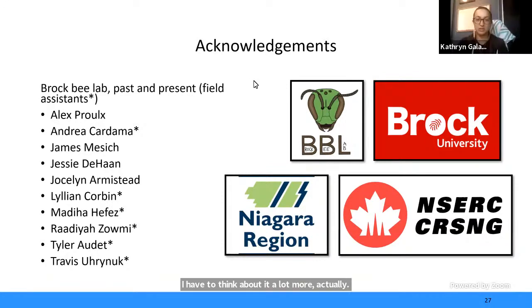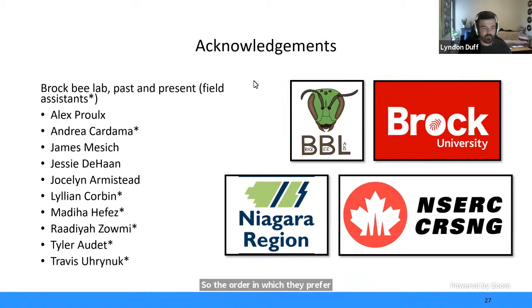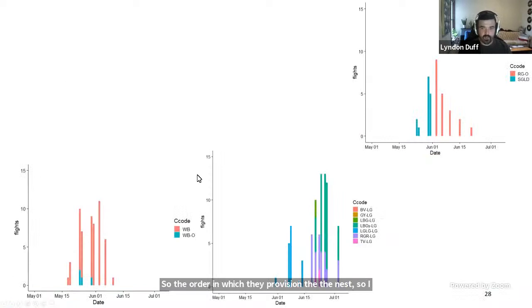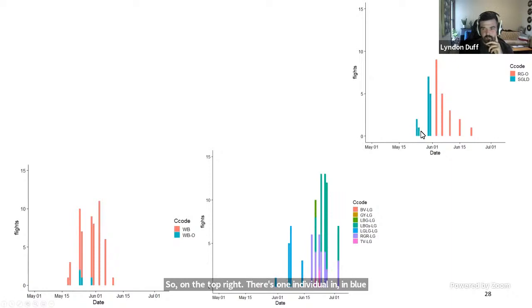And Jesse has a question. What do you mean by order of provisioning? So the order in which they provision the nest. I have an extra slide. So in these graphs, you can see the flights that individuals are doing. On the top right, there's one individual in blue that starts foraging, and then the next individual starts afterwards, and then the other one just stops.